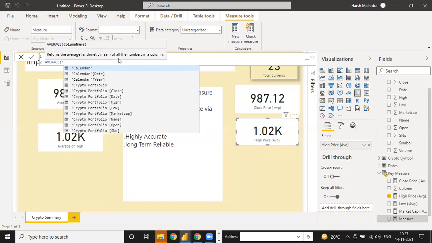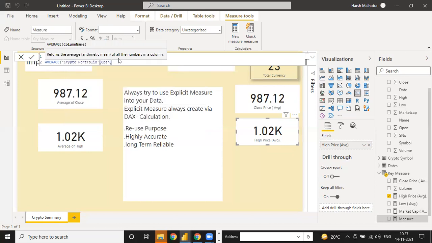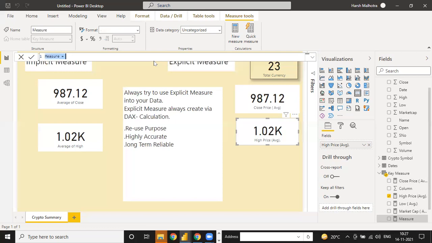Because this is the thinking part of Power BI analytics. If you don't think, I think you cannot do the visualization. See now it's average, and if you click on this, this is done. Now we need volume, and we need two volumes. One is average volume, and second is total volume.